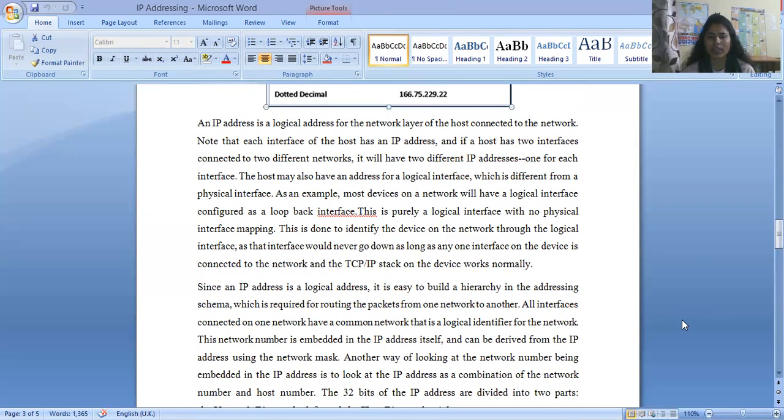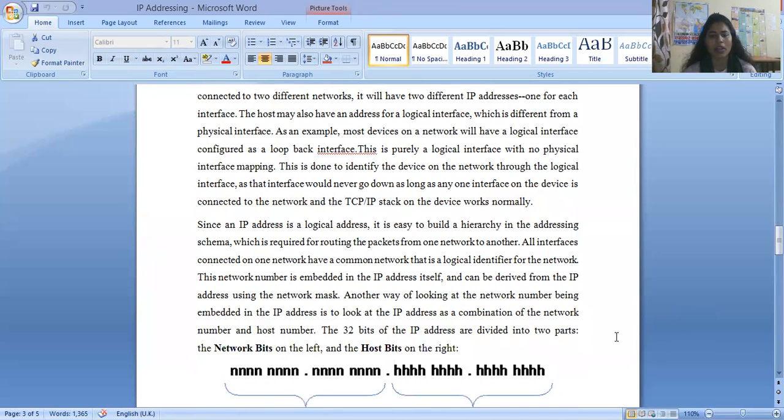This network number is embedded in the IP address itself and can be derived from the IP address using the network mask. Okay. So now the 32 bits of an IP address are divided into two parts: the network bits on the left side and the host bits on the right side.